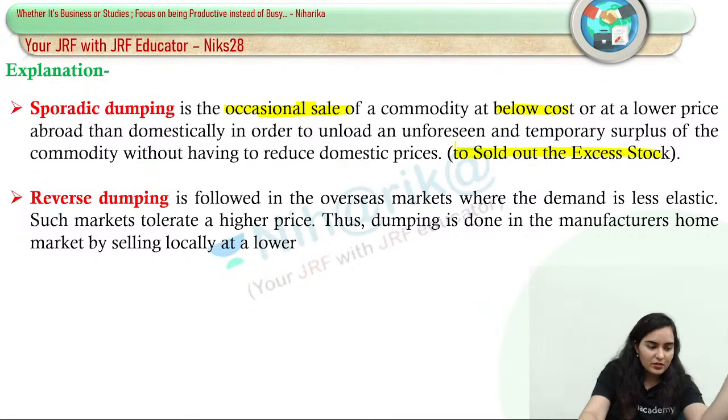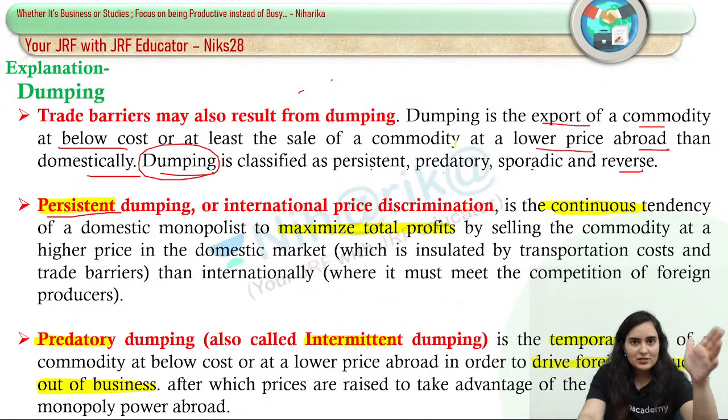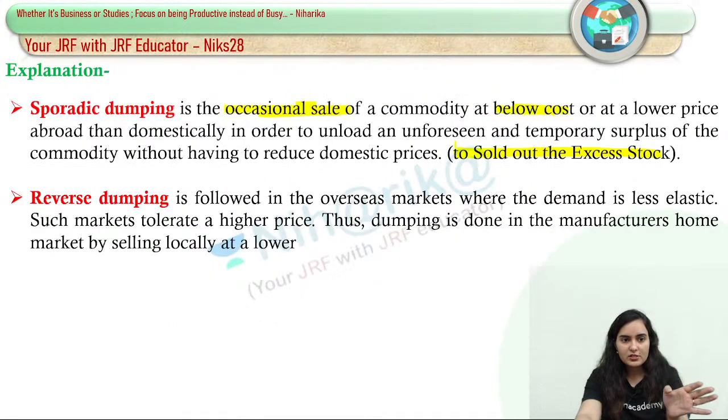See, in the previous one, in persistent dumping, we had the aim to maximize profit. In predatory dumping, our aim was to kick out our competitors. Here in sporadic dumping, our aim is to sell out the excess stock that we have produced.